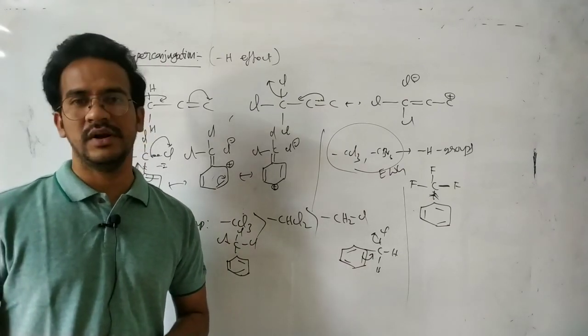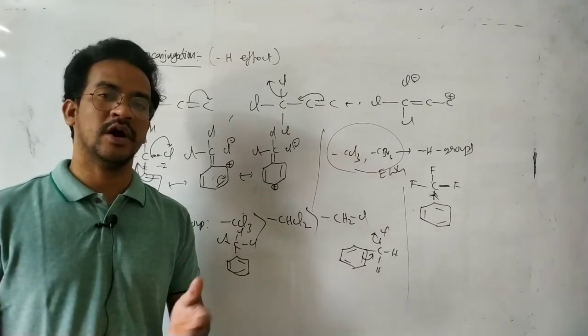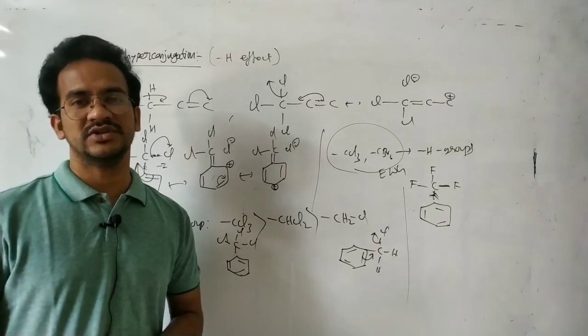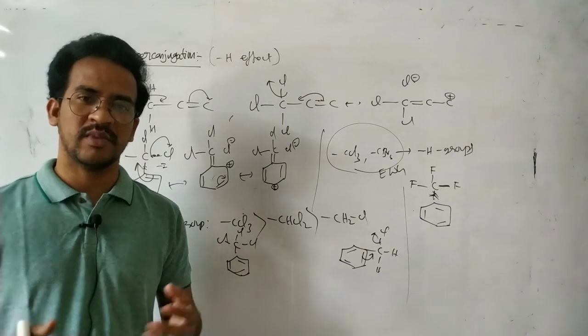From the next video we will start the applications of the electronic effects: the stability of the carbocation, stability of the radical, stability of the carbanion, acidic nature of alcohols, phenols, carboxylic acids, and basic nature of amides.